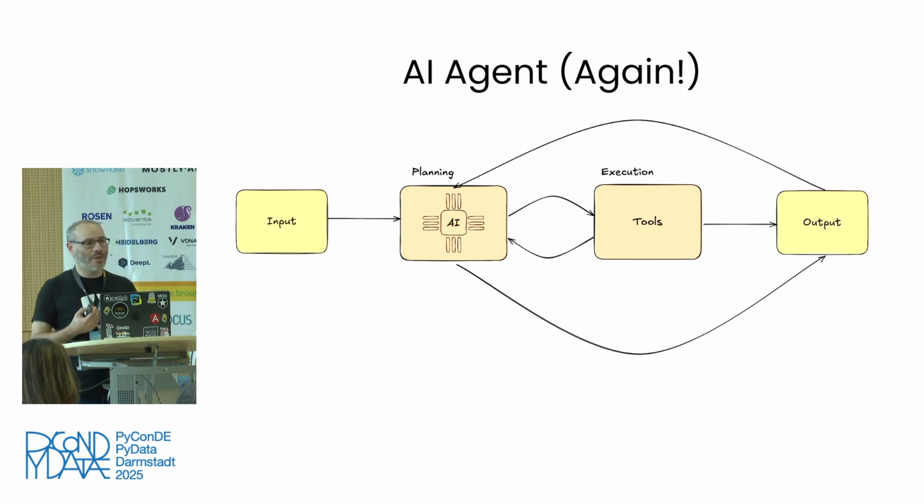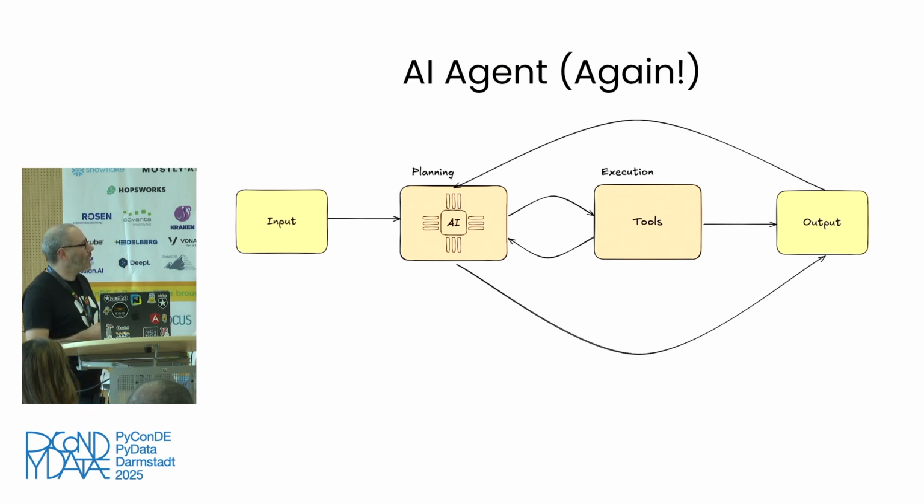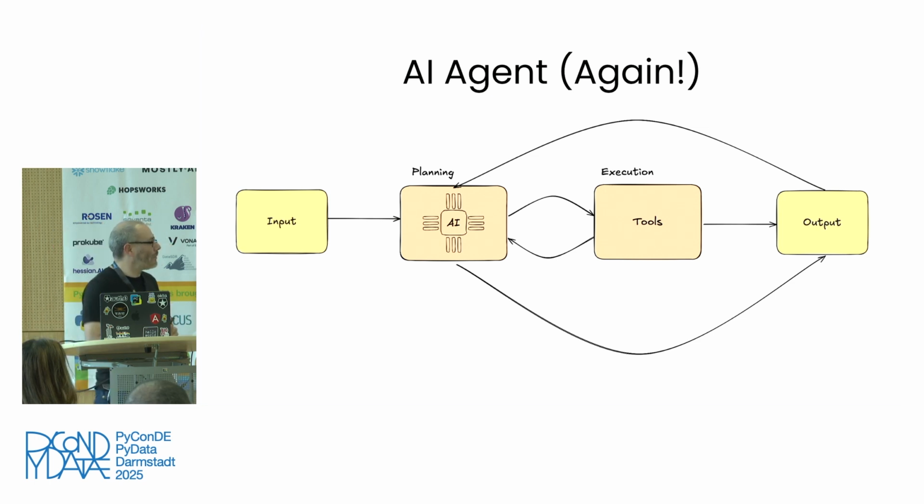Well, what we removed the first time, right? We removed the humans, and the humans are what makes things matter. So we need to bring the humans back into the picture. We could put the humans in the output, for example, and that's kind of what we got, not an ideal scenario. We could put the humans in the planning, but then again, why do we need an AI then, right? If the humans are doing the whole thing.